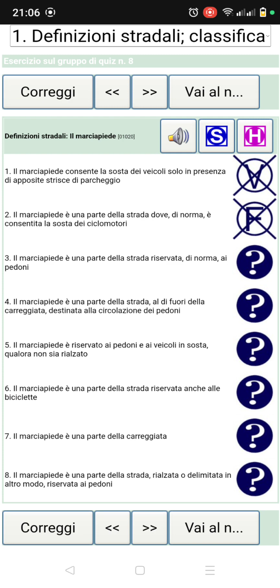Number 3, il marciapiede è una parte della strada riservata di norma ai pedoni. Yes, it's very, very true. So this pedestrian walk path is part of the road that is reserved normally for the circulation of pedestrians, and it's true. Number 4, il marciapiede è una parte della strada ai di fuori della carreggiata destinata alla circolazione dei pedoni. Yes, the pedestrian walk path is part of the road situated outside the carreggiata, designated for the circulation of pedestrians. Yes, it's true.